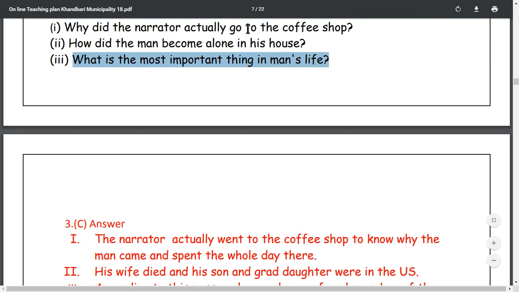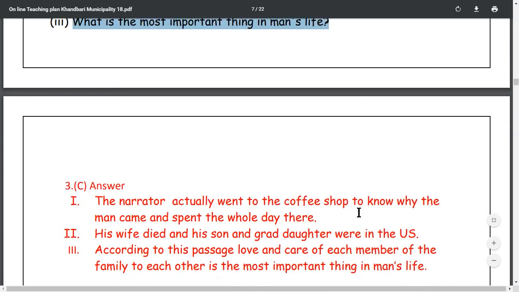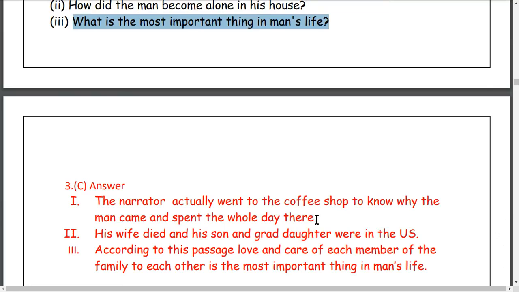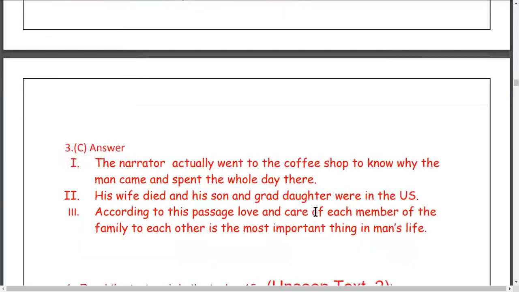The narrator went to the coffee shop to know why the man, meaning old man here, you can write the man only, came and spent the whole day there. This is the first question. If you write the answer correctly, you get 2 marks.